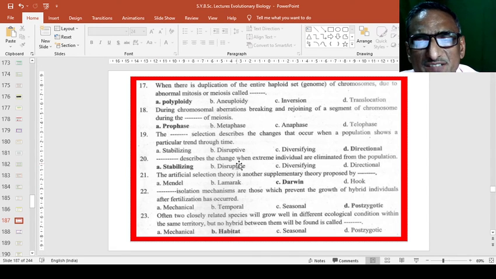Dash dash describes the changes when extreme individuals are eliminated from the population. So here stabilizing describes the isolating mechanism we have already studied. In stabilizing mechanism, it describes the changes when extreme individuals are eliminated from the population. So pre-zygotic, post-zygotic, both Darwin's experiments and his work on natural selection, all we have already studied.